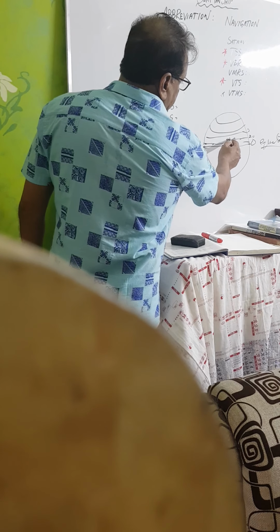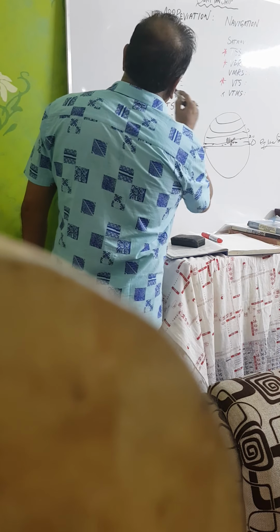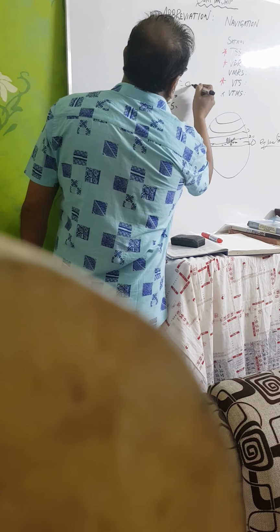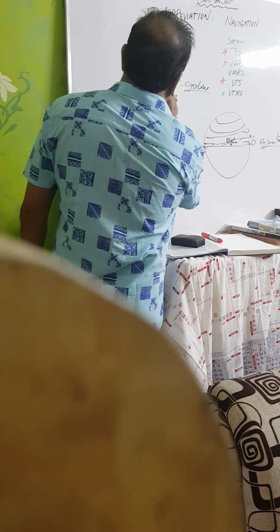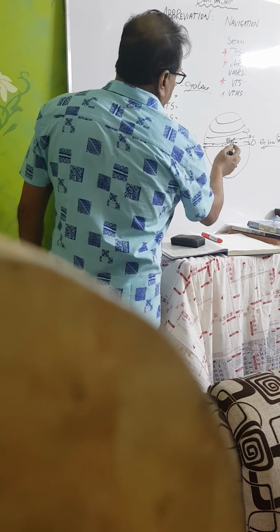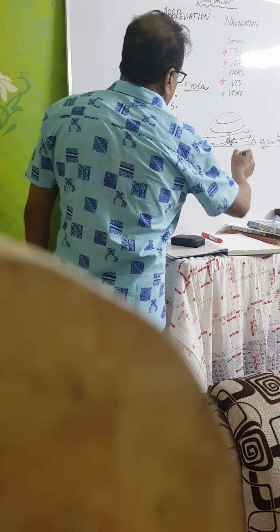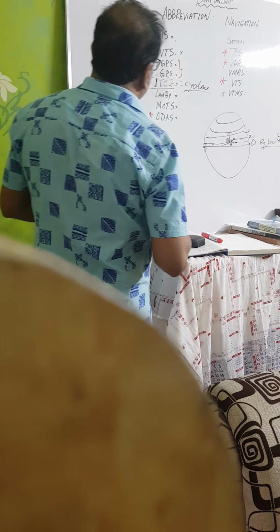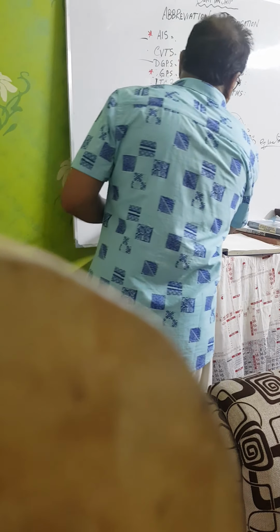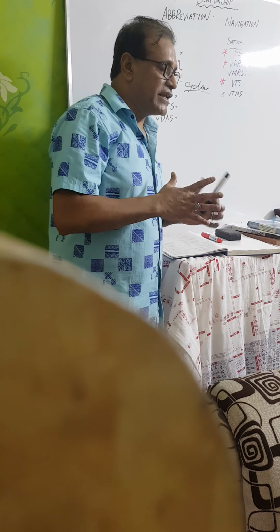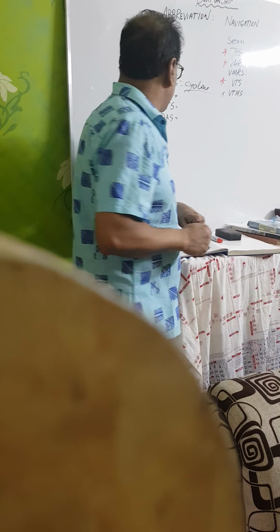All these cyclones form in this area, the ITC zone, and proceed towards northerly. So this zone is called ITCZ. Clear? The ITCZ is the zone near the equator where the cyclone forms, and proceeds towards northerly.